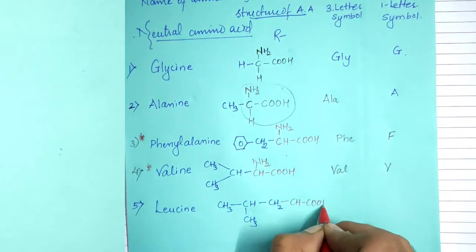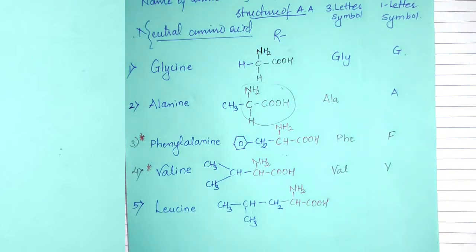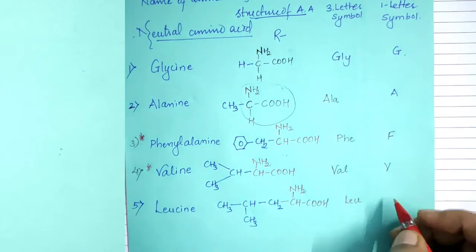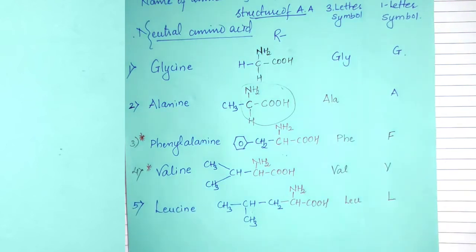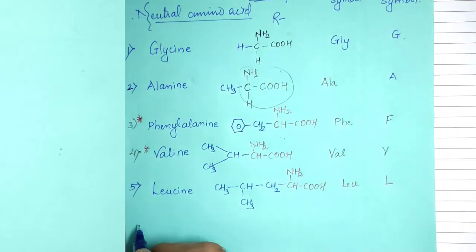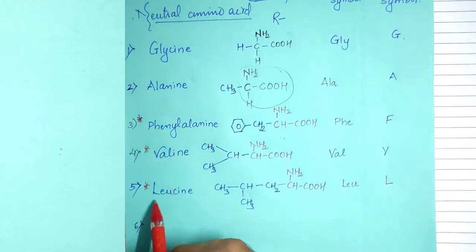Then CH, COOH, NH2. The 3-letter symbol for leucine is LEU, and the 1-letter symbol is capital L. This leucine is also an essential amino acid. So till now we have seen 3 essential amino acids: phenylalanine, valine and leucine. Now we have to see isoleucine. Isoleucine is also an essential amino acid.